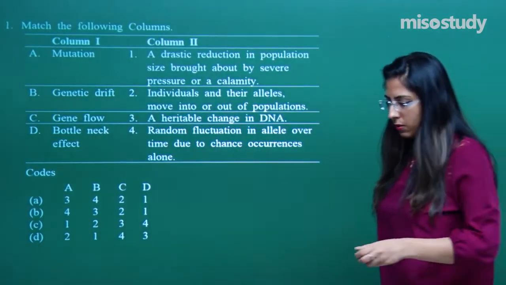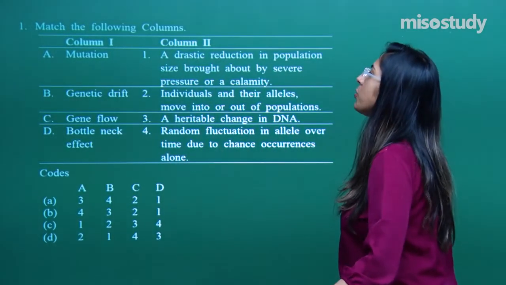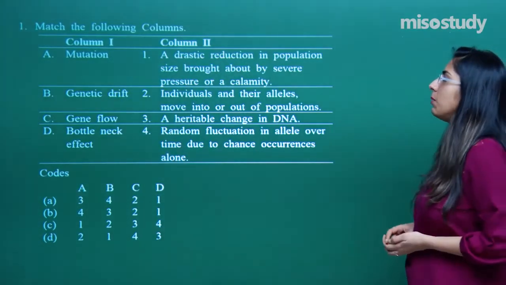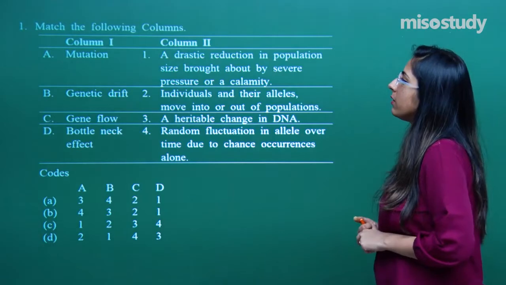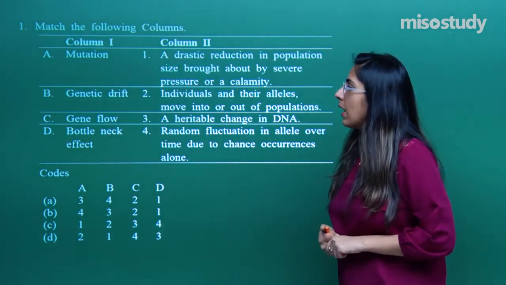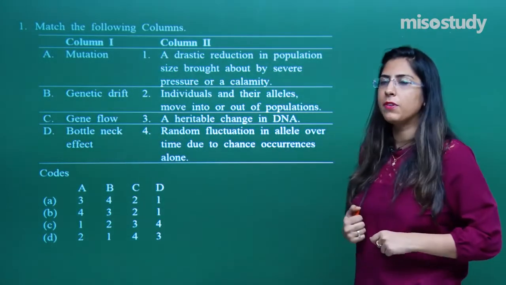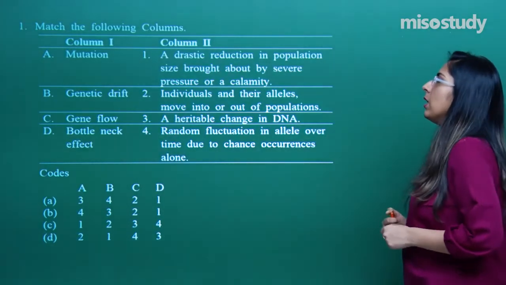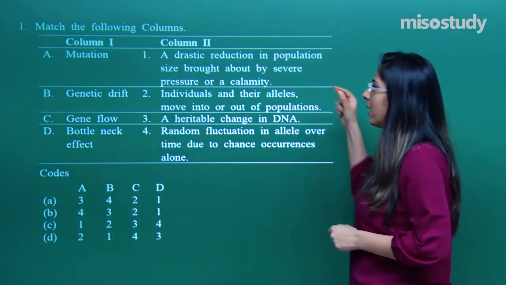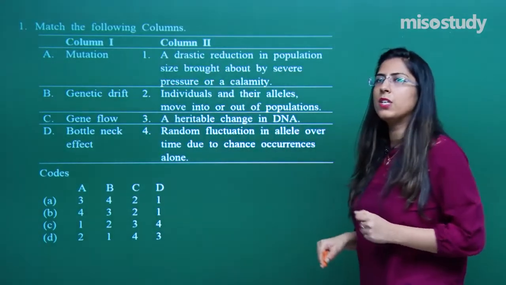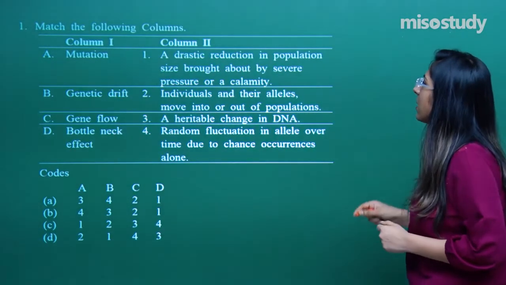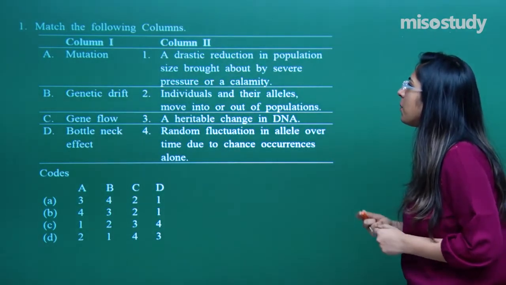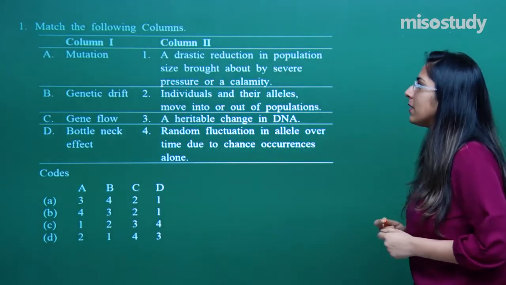So the first question. In the first question, I have to match the two columns, column 1 and column 2. In column 1, different words are given, and in column 2, the different definitions are given, and I have to match these two. Let's talk about column 2 first, then I'll go into the words mentioned in column 1. A drastic reduction in the population size brought about by severe pressure or calamities.